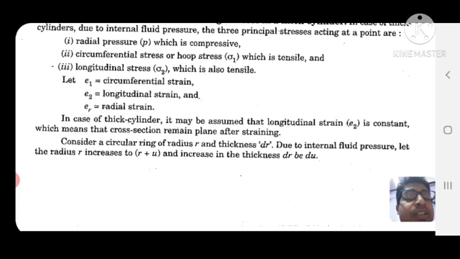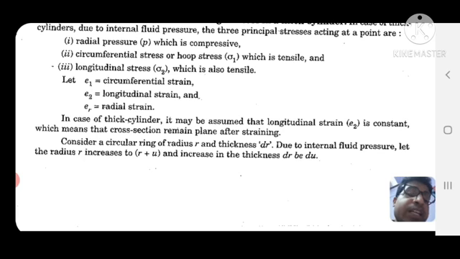If epsilon 1 is the circumferential strain, epsilon 2 is the longitudinal strain and epsilon r is the radial strain. In case of a thick cylinder, it may be assumed that longitudinal strain is constant, which means that cross section remains plane after straining.